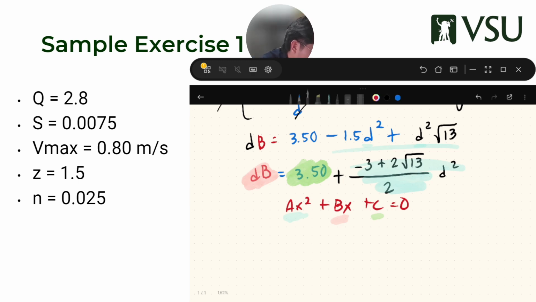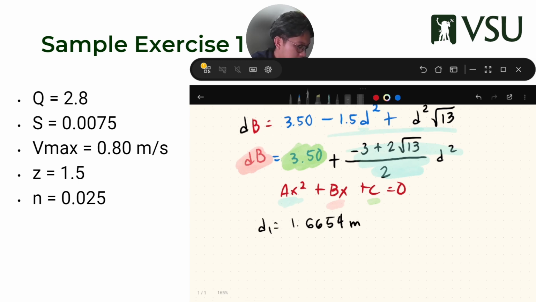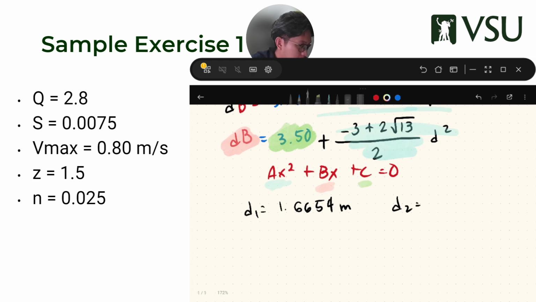D1, D2, depending on which your calculator gives first. D1 in my case is 1.6654 meters and D2 is 0.9982 meters.